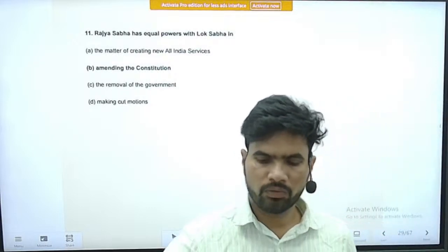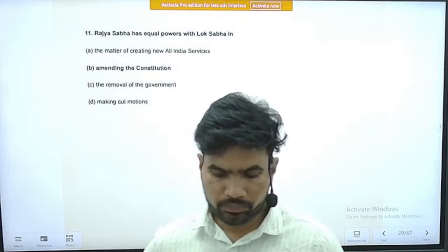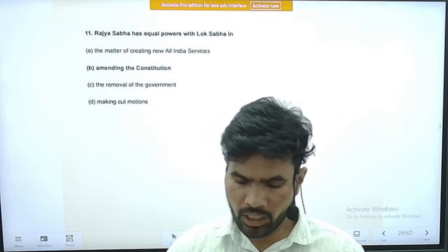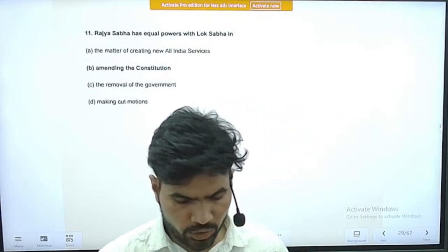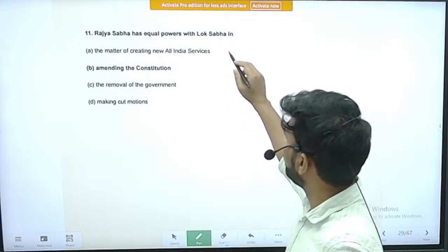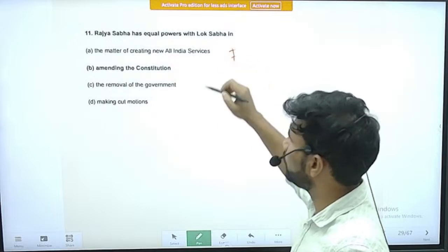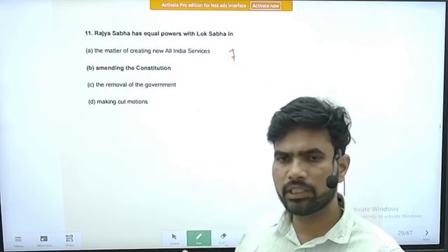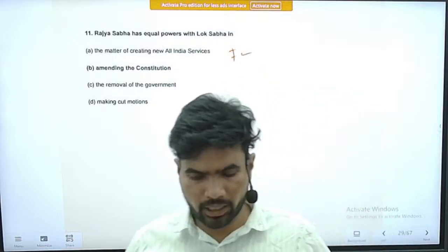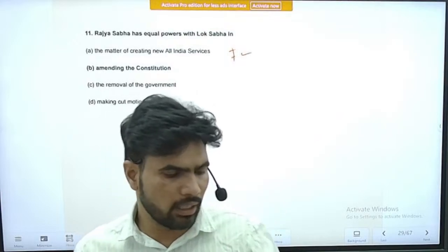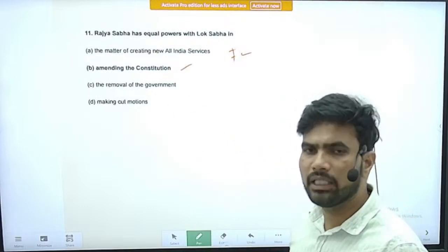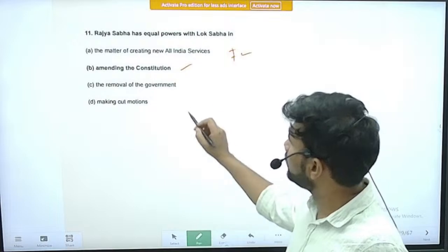Next question, question number 11. Rajya Sabha has equal powers with Lok Sabha in which of the following? A, the matter of creating new All India Services. Here Rajya Sabha has higher power than the Lok Sabha, because based on the resolution passed by Rajya Sabha only, new All India Services can be created. So here the Rajya Sabha has the upper hand. Next is amending the Constitution. Yes, here the Rajya Sabha has equal power with the Lok Sabha. Other options also we will see.